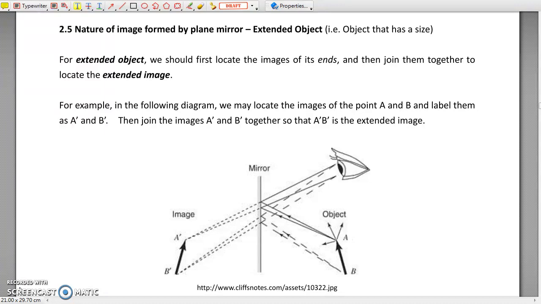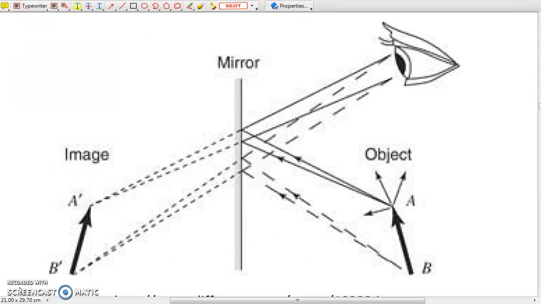Extended object. So you may start to know how to locate the image of a point object. And now, what about an extended object, which is an object with size? It is not too difficult to locate the image of an extended object. Let me show you how. First, an extended object has size. For example, an arrow. It has two ends, A and B.